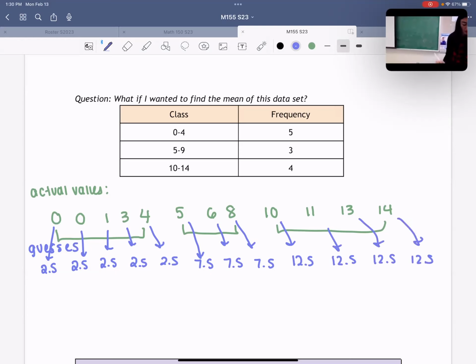So since we don't know the actual values, we can guess what the values are by just taking the midpoints of each of the classes. And depending on if the number is in the first, second, or third class, we're going to approximate it with 2.5, 7.5, or 12.5. Okay. Now, once we have our guesses, we have a data set that we can find the mean of. So we can add them together, right?